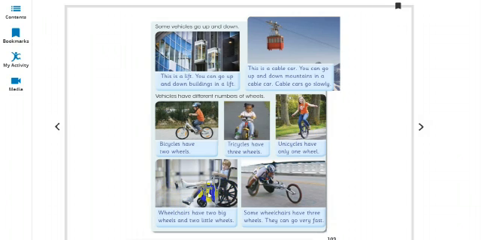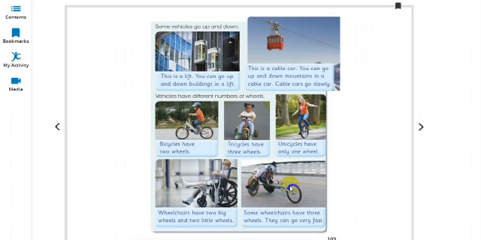Then we can see wheelchairs. This is called wheelchair. These two pictures are called wheelchairs. So the difference here in the wheelchairs are that this wheelchair has four wheels, that is two big wheels and two small little wheels. And these wheels are used by those people who break their leg, like this boy has broken his leg, or those boys or people who do not have legs or who cannot walk use these vehicles.